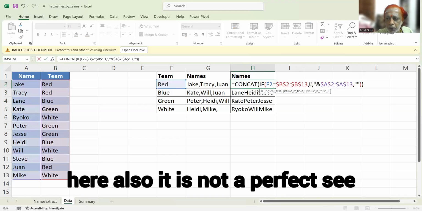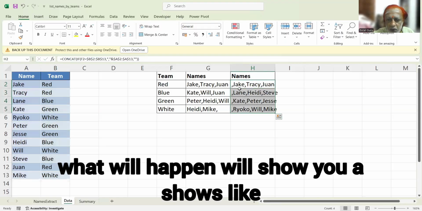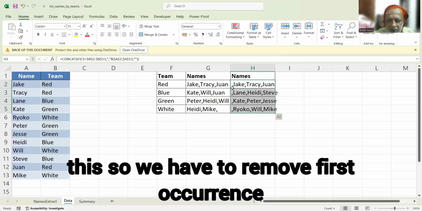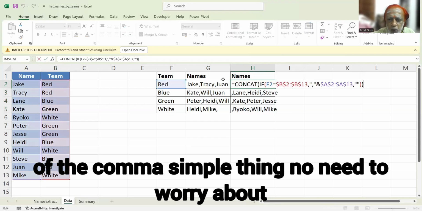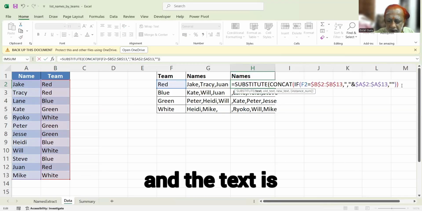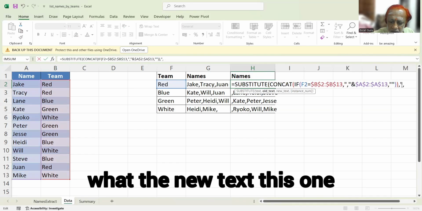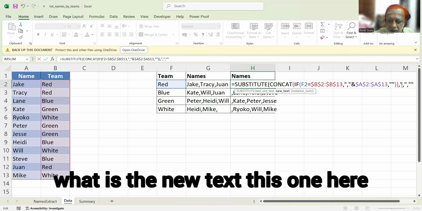Here also it is not perfect. See what will happen, it will show us like this. So we have to remove the first occurrence of the comma. Simple thing, no need to worry about that. Use the SUBSTITUTE function. This is the text, this one is the old text, and this one is the new text.